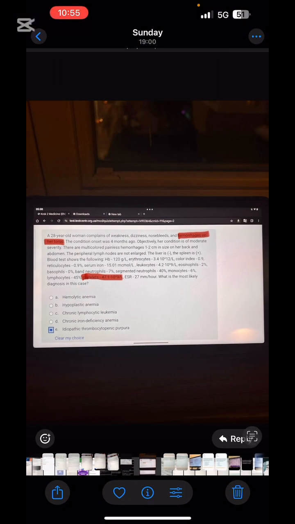Next, for anthrax you will give penicillin. For typhus you will give doxycycline. For chlamydia you will give macrolides. For trichomonas, metronidazole. Next is the hallmark finding for idiopathic thrombocytopenic purpura: hemorrhages on the torso and thrombocytopenia.